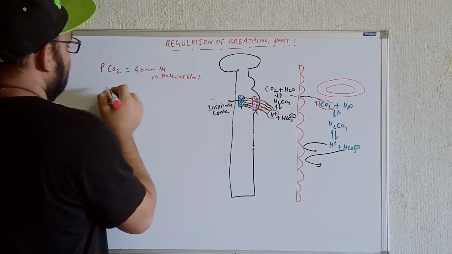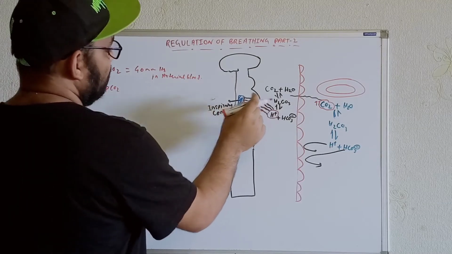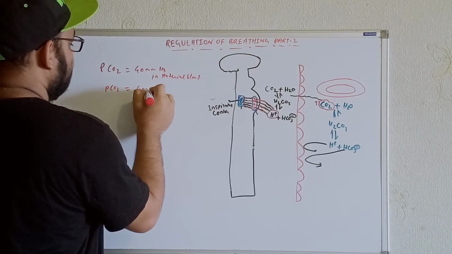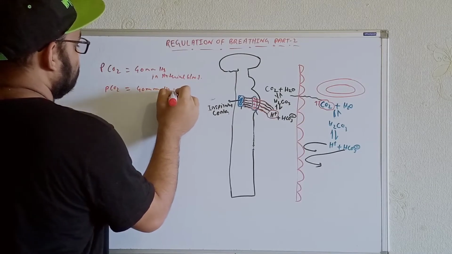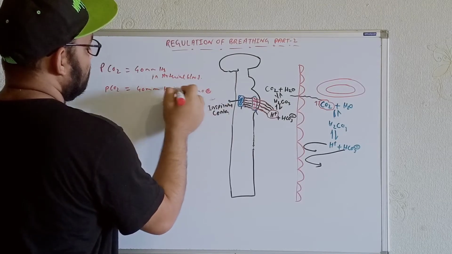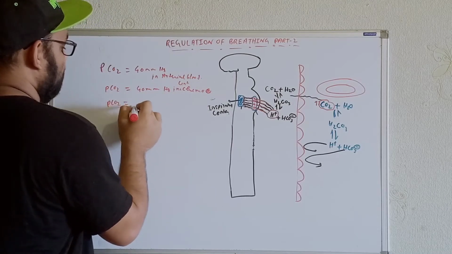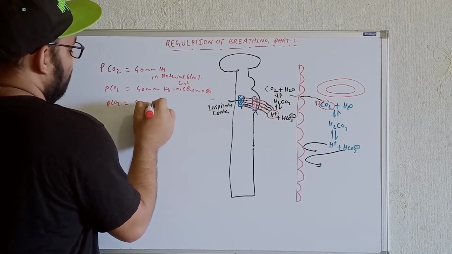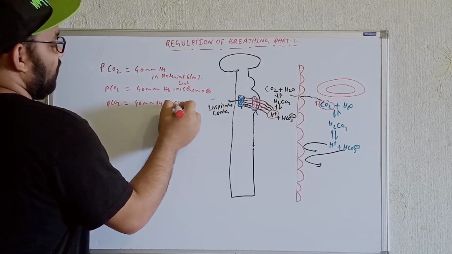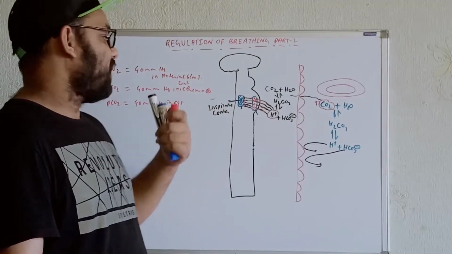In the same way, the partial pressure in the brain regions over here is also around 40 mm Hg. At the central chemoreceptors, the partial pressure of carbon dioxide is also 40 mm Hg in the CSF, because this carbon dioxide can cross the cerebrospinal fluid membrane as well.